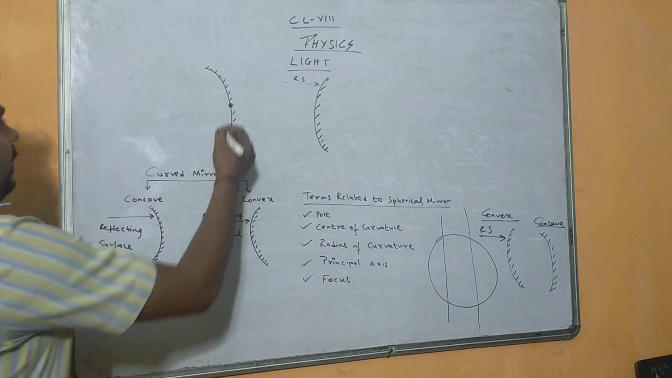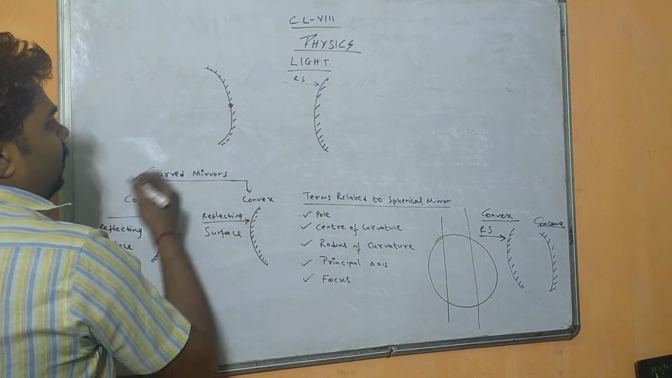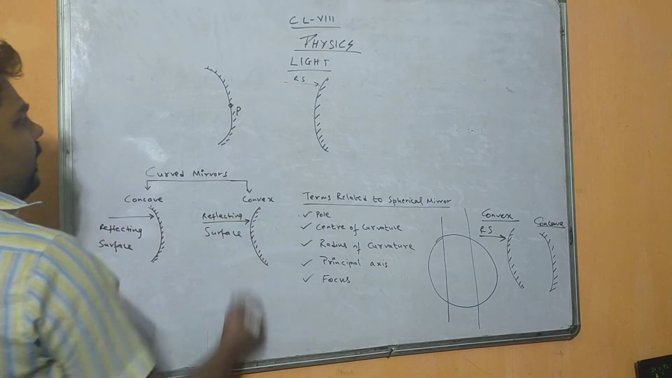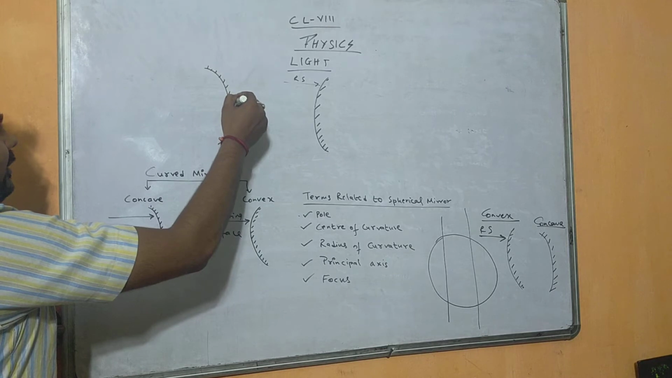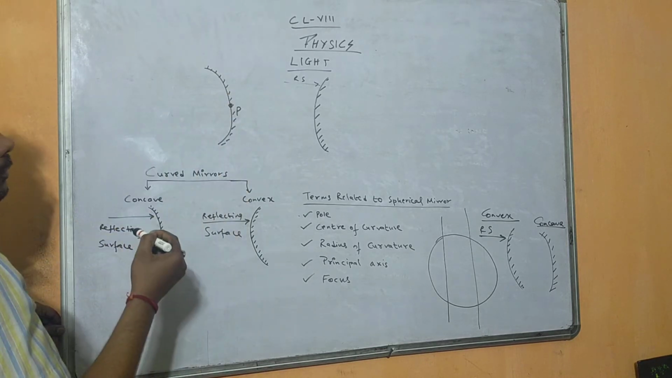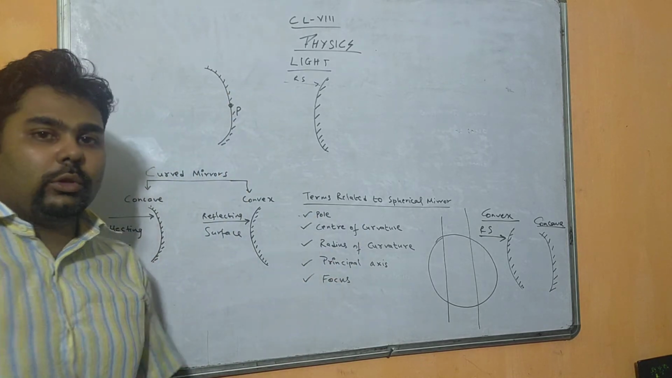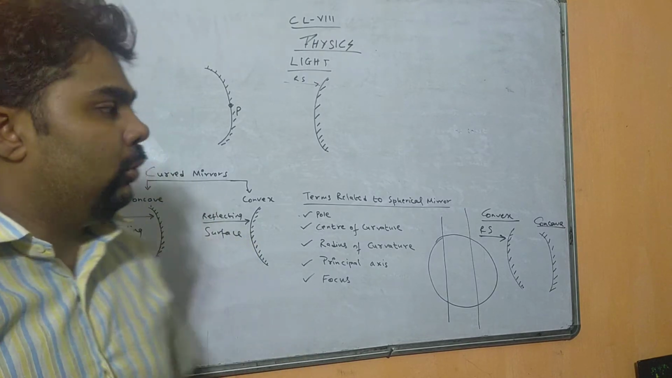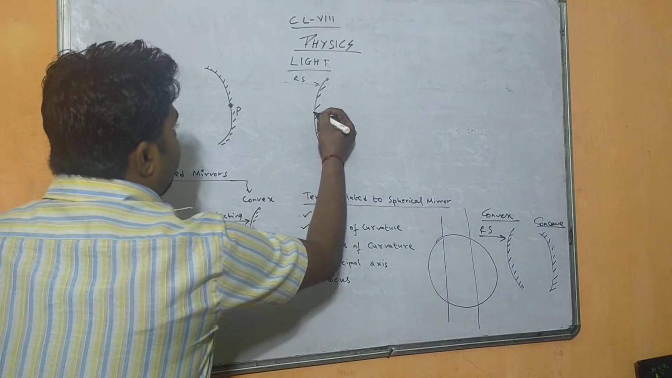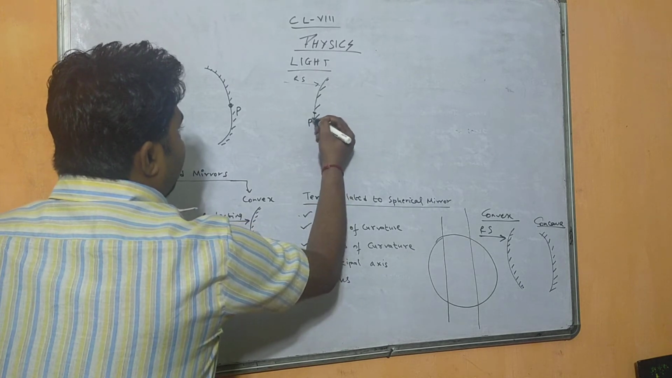Now we will define what is pole. The geometric center of a spherical mirror is the pole. The pole is denoted by P. So for any mirror, the center of that mirror is called the pole. How will you define pole? The geometric center of a curved mirror or spherical mirror is called the pole. So here the pole for the convex mirror is this one, right?